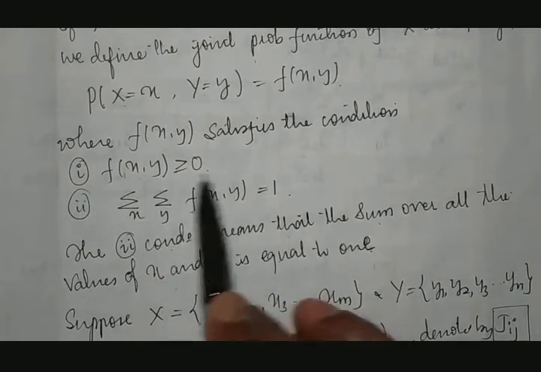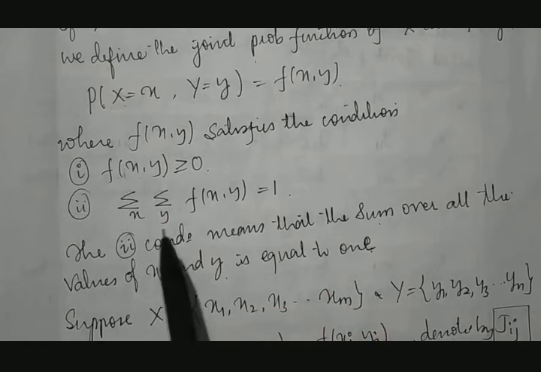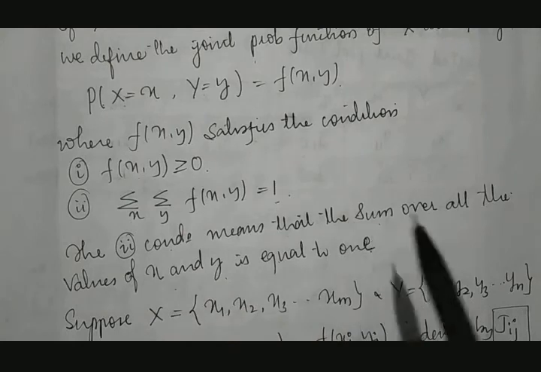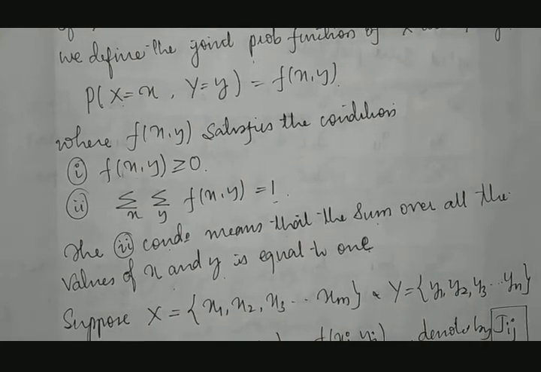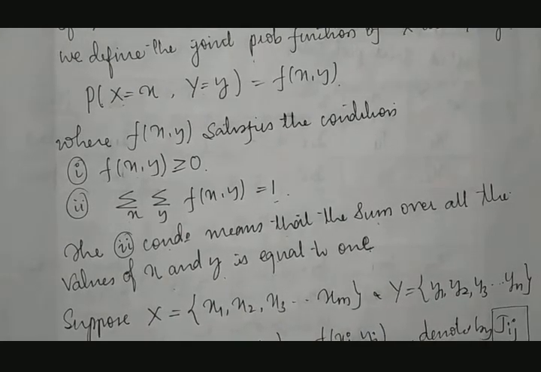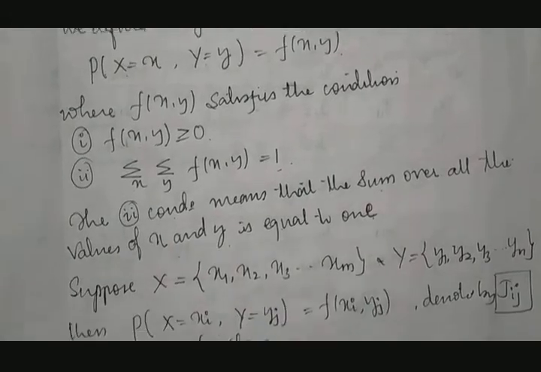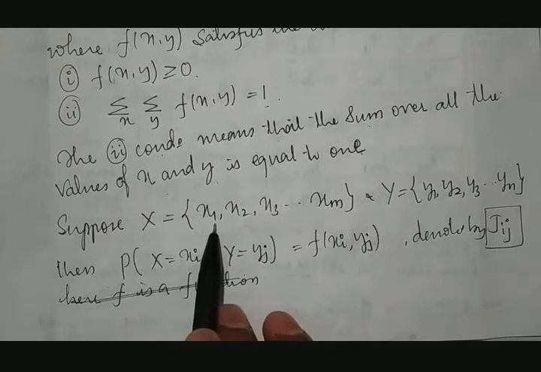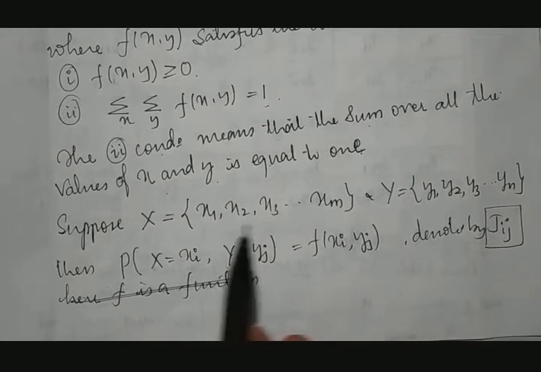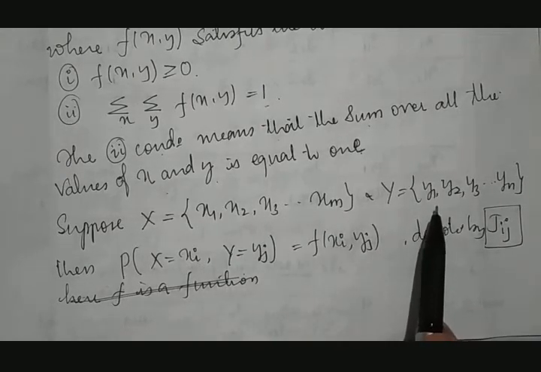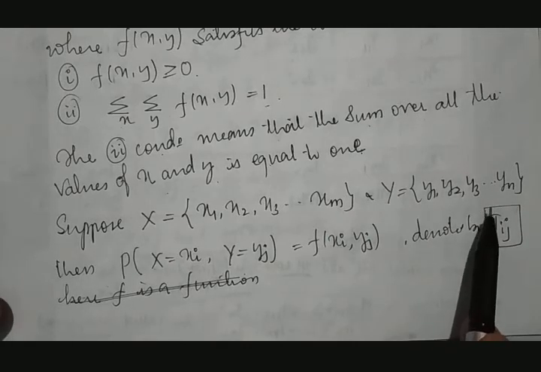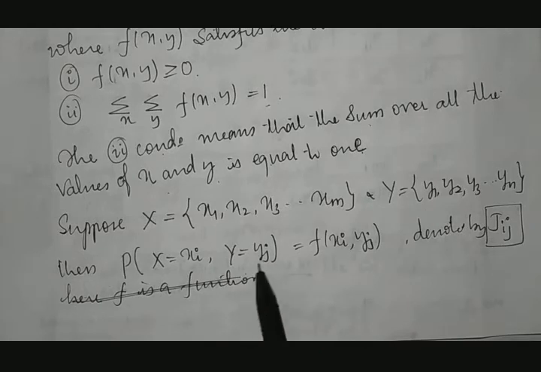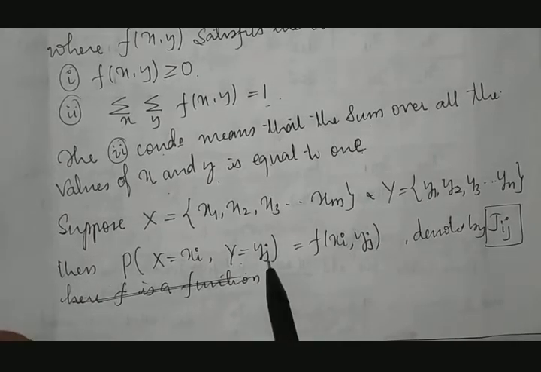Whatever the value of x and y are given all together, its answer will be equal to 1. So if these two conditions get satisfied, then we can say this is a joint probability distribution. Here X will contain x1, x2, x3 up to xm, and Y will contain y1, y2, y3 up to yn. Then P of X equal to xi and Y equal to yj